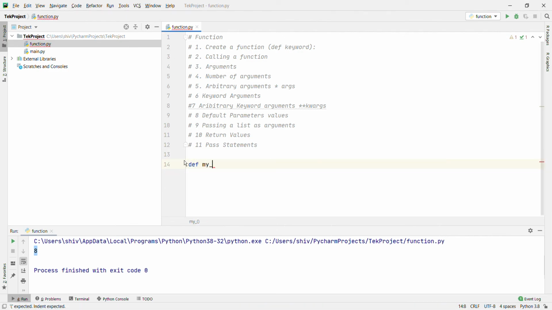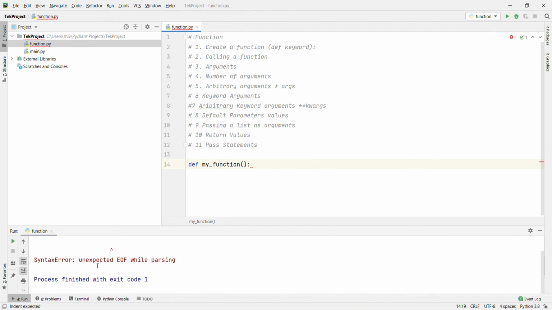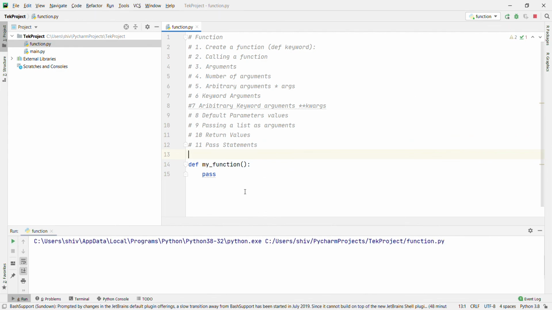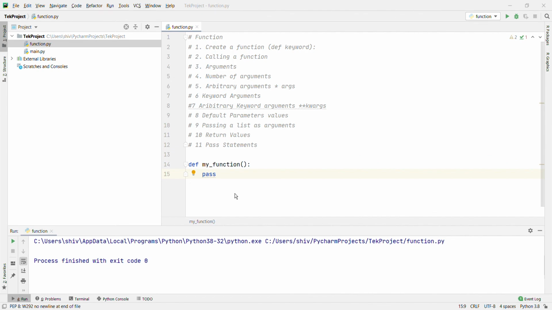Definition of my function. Okay, if I am going to use it with no content and then run, what will it do? It will give error. Okay, because function has some definition, the content on that, right? Unexpected end of file while parsing. To avoid this error, what we have to do? We have to use pass. Okay, let's run it. Okay, it will not give any output, but it will not give error also, right? This is clear now. Today for that's it.